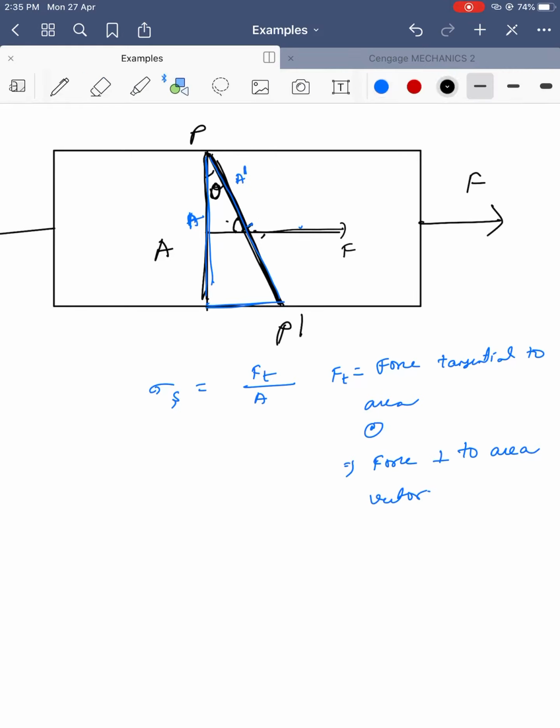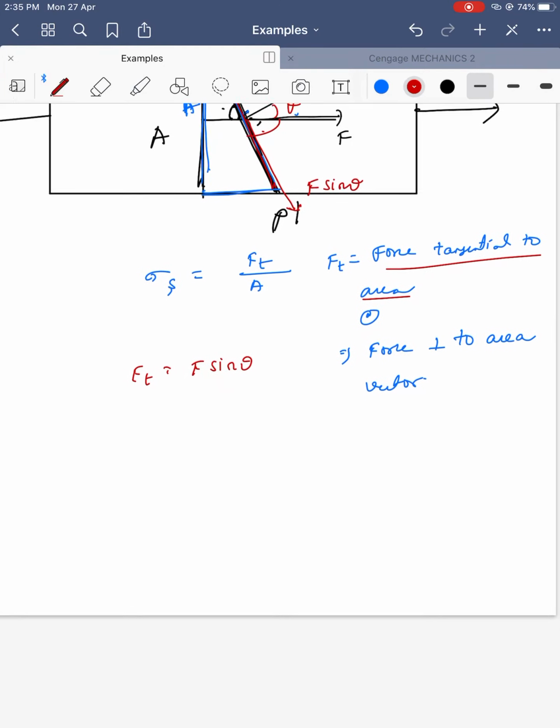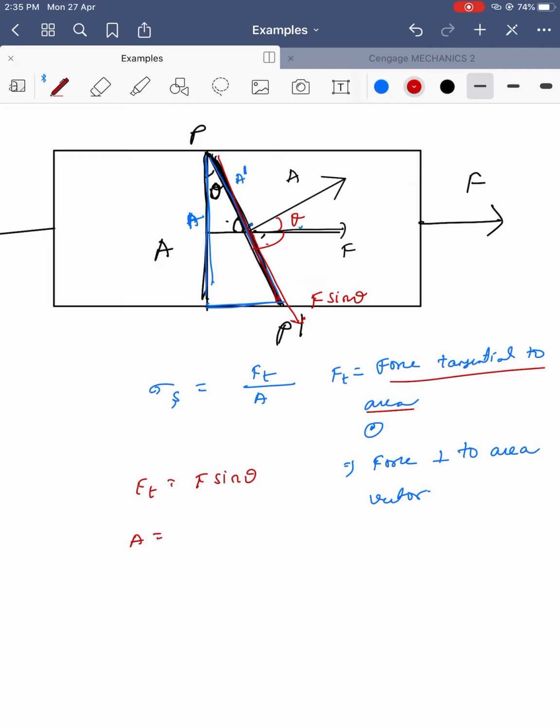This is the area vector, and this is the area. We should take the force tangential to area. Resolve it. Here is an angle theta, so it will be F sine theta. Ft is equal to F sine theta, and the area A prime is equal to A by cos theta.